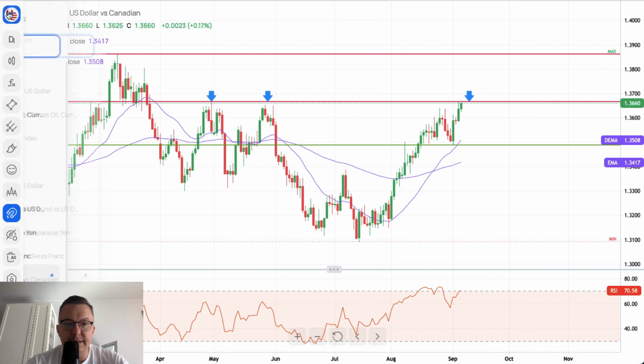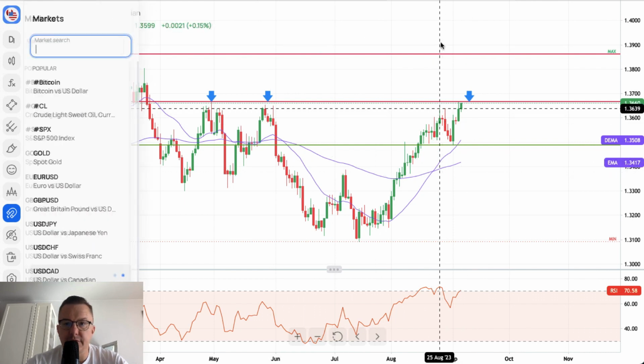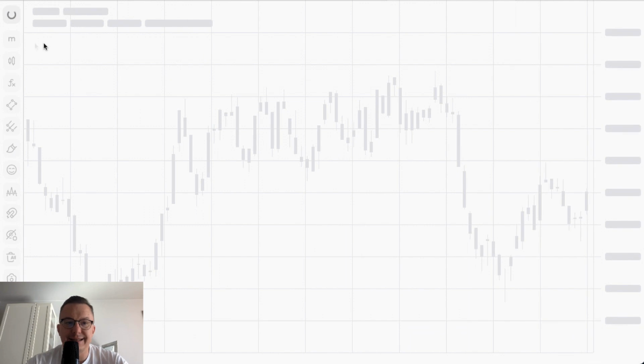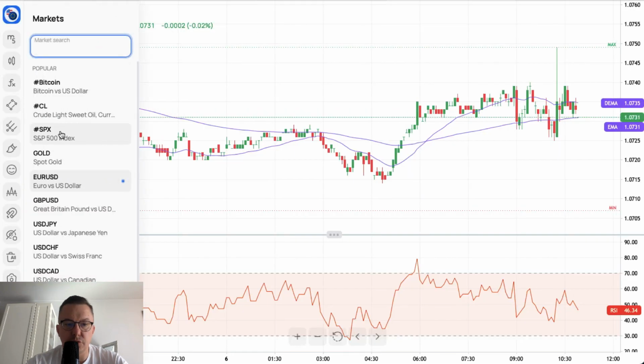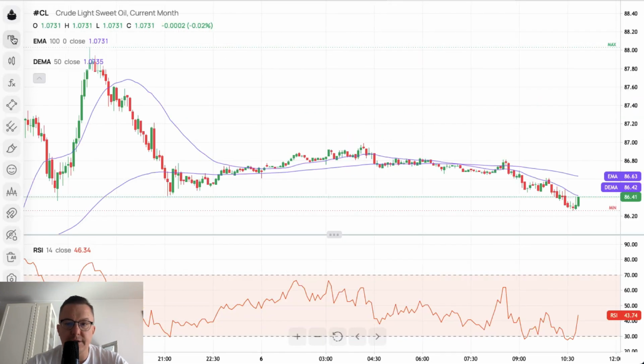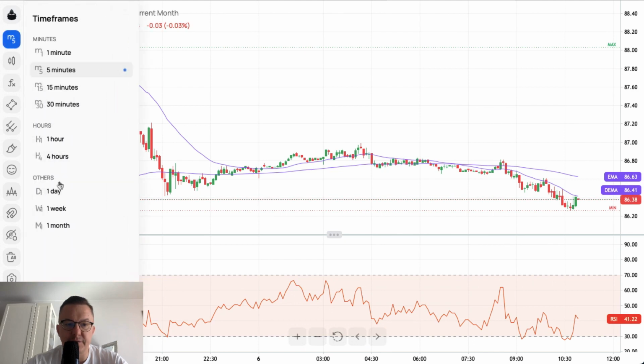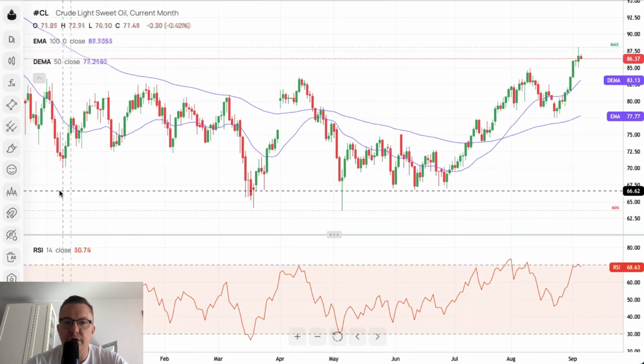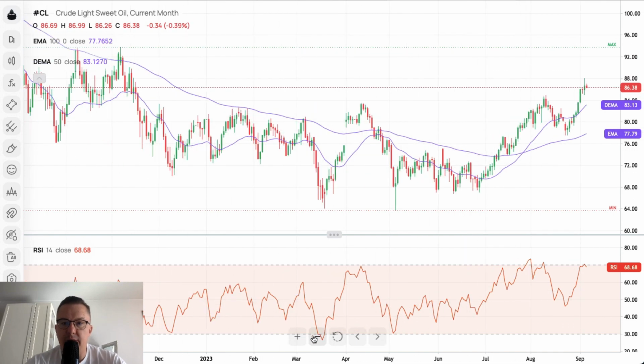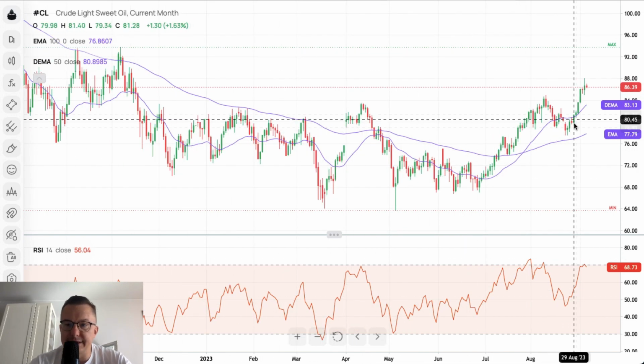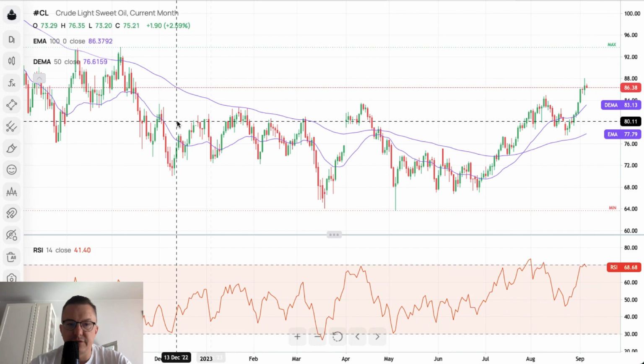And last but not least, if we talk about the Canadian dollar, let's see what's going on with the crude oil chart. So this is a 5 minute. We don't need 5 minutes. Let's go to the daily straight on. Why? Because we have another breakout to the upside. So that's clearly some sort of bullish development.